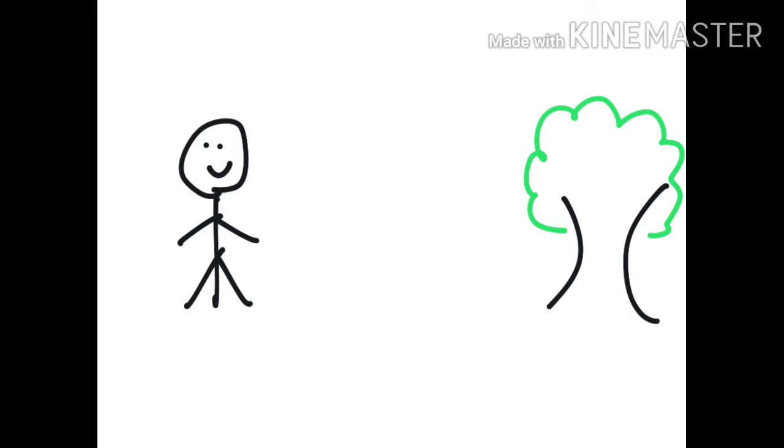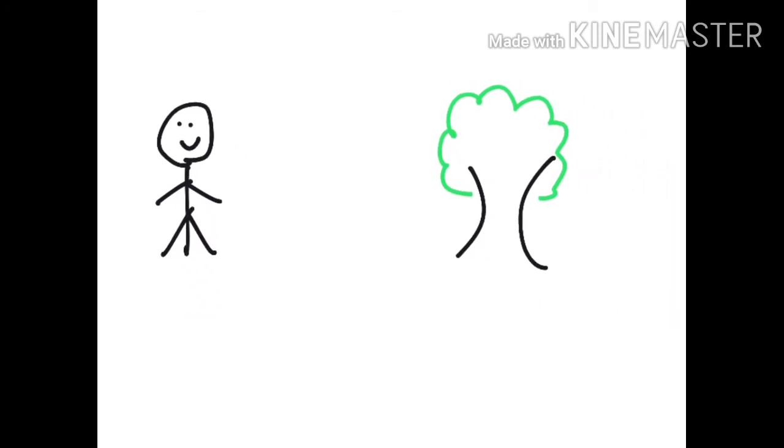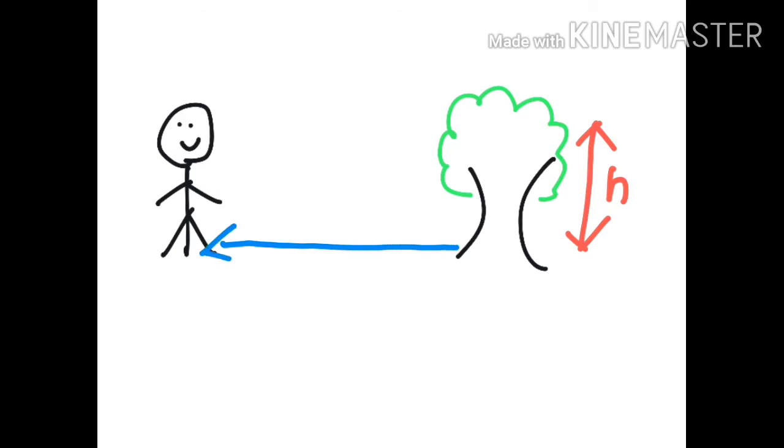If she wants to know the height of this tree, let me mark the height as H. To know the height of the tree, first of all she needs to find the distance on the ground level from her to the tree.